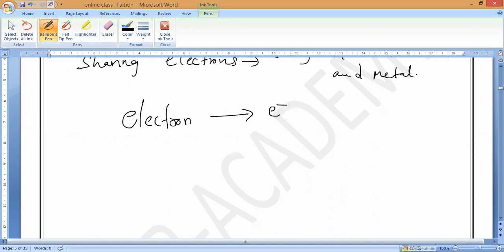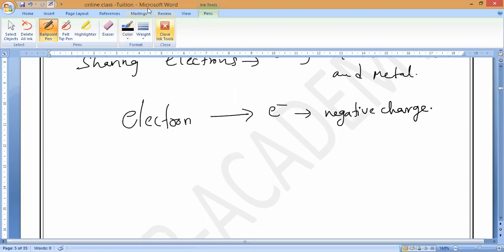E minus stands for electron, and the minus sign indicates what, guys? It is negative charge, negative in nature. That is what you have to remember. Karun, Karthikeyan, do you understand or not? Yes, sir. So now, two more things I should say. The last shell, what should we call it?